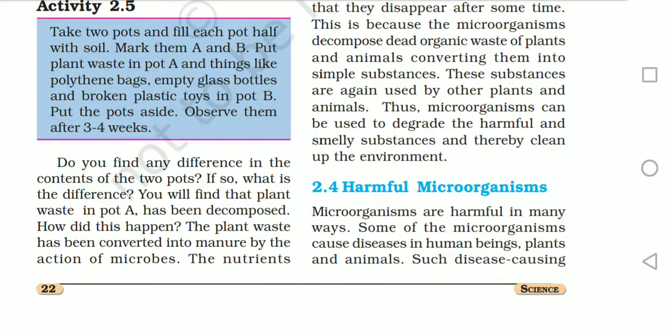We saw how microorganisms improve soil fertility, and lastly how they can clean the environment. So these are six different areas that microorganisms can work on.